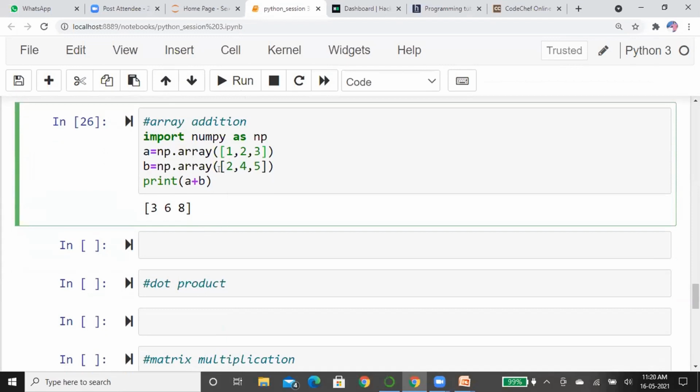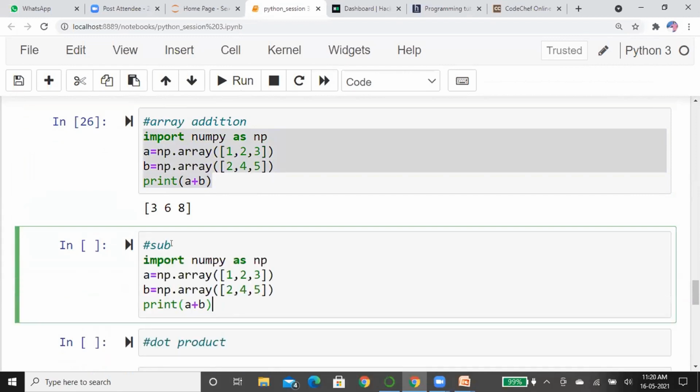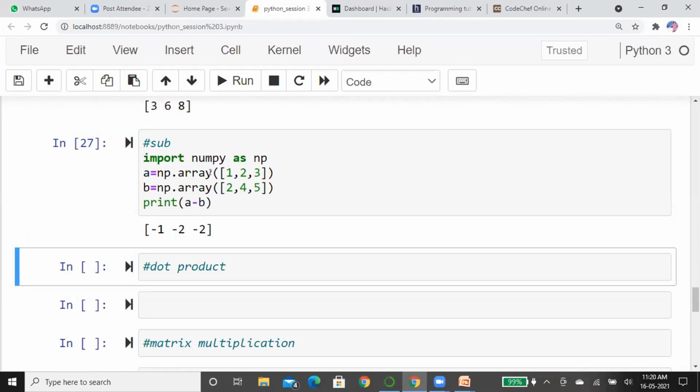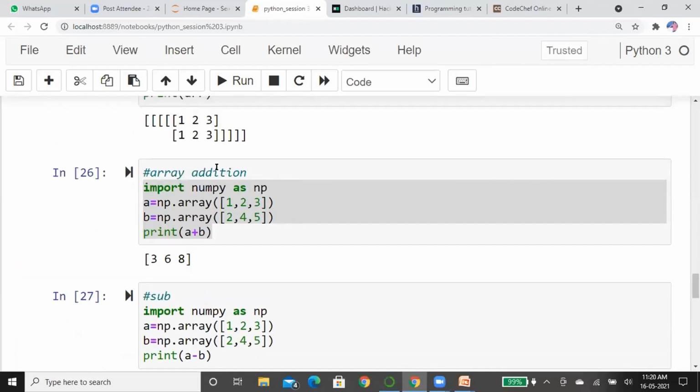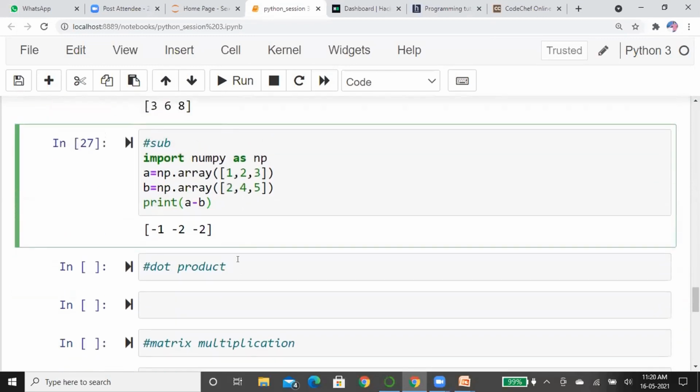Similarly, we can also apply array subtraction. For that, we just change the sign here. I'm going to run this. See here, the first value is subtracted from the second value, and here 2 is subtracted from 4. This is how addition and subtraction are done in arrays.